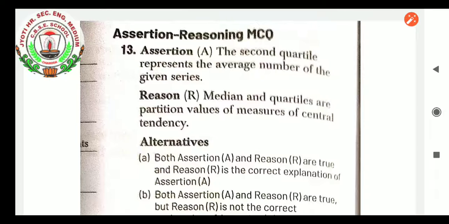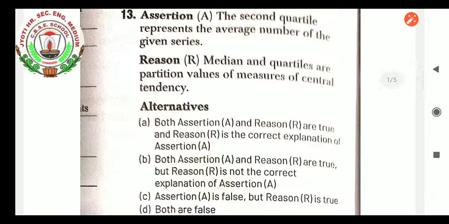Now, what is assertion and reasoning? It is one variety of question, where an assertion, meaning a statement, and a related reason will be given. If both are related, then one option will be there. Alternatives are given. Can you see? The assertion says the second quartile represents the average of the given series, that is, Q2 defines the average. The reason given is that median and quartiles are partition values of measures of central tendency.